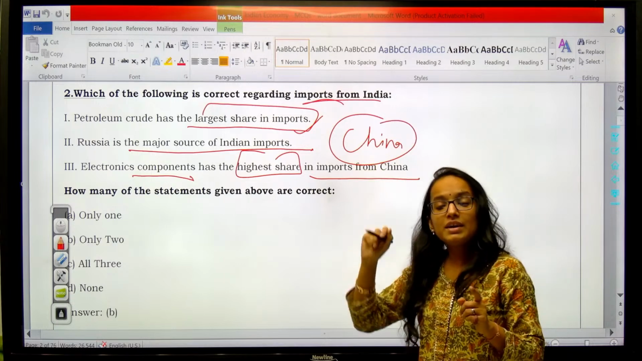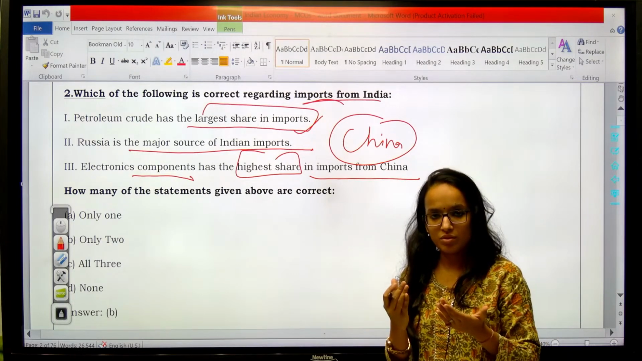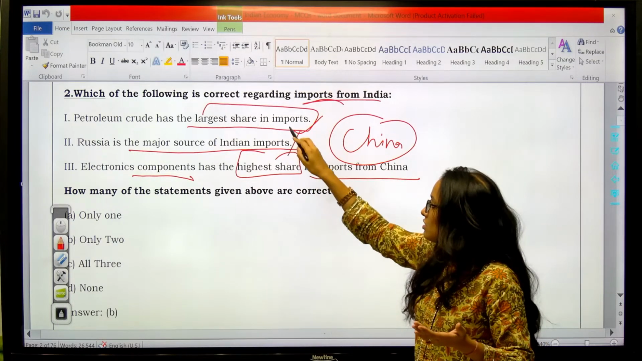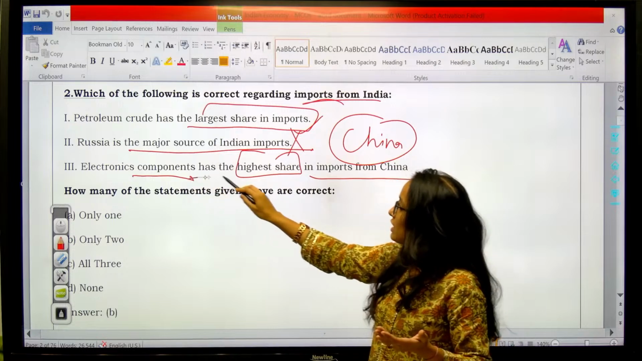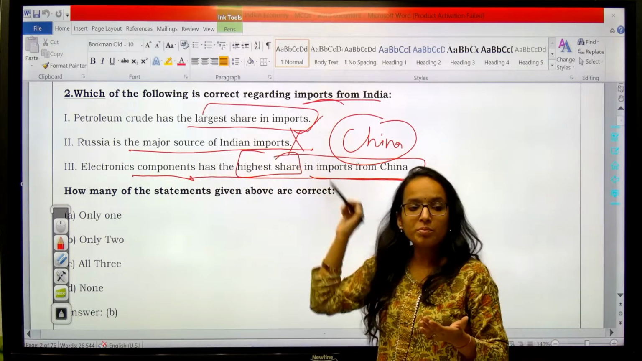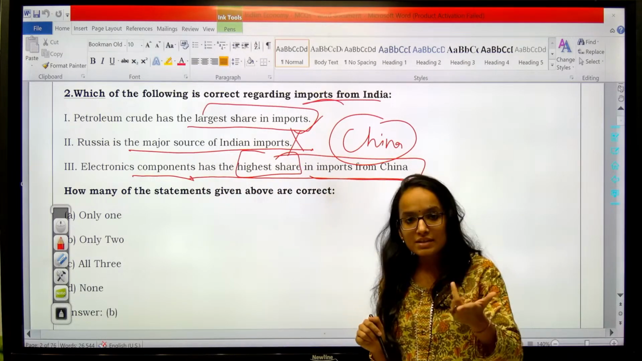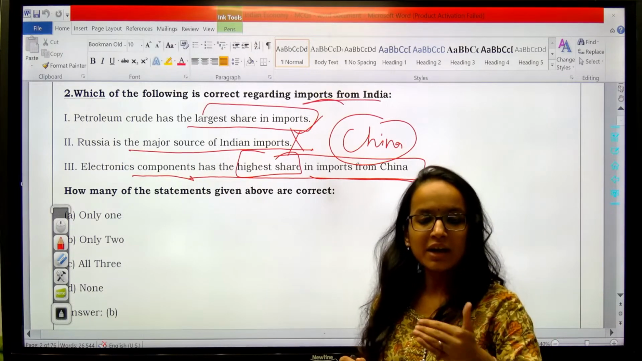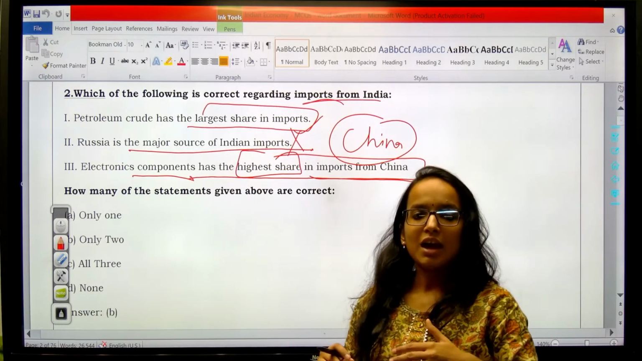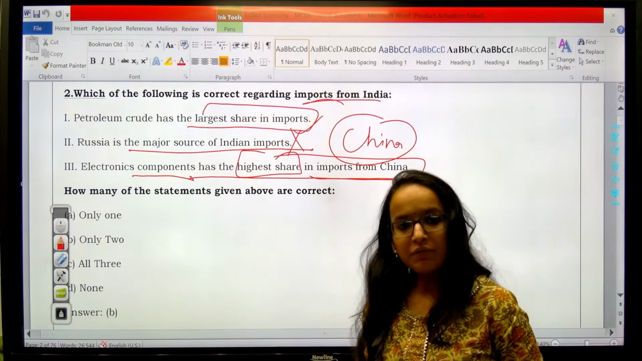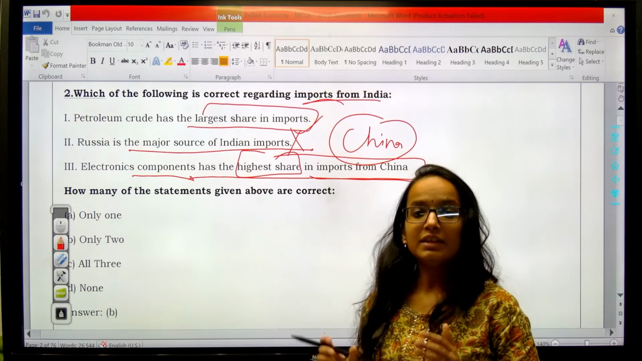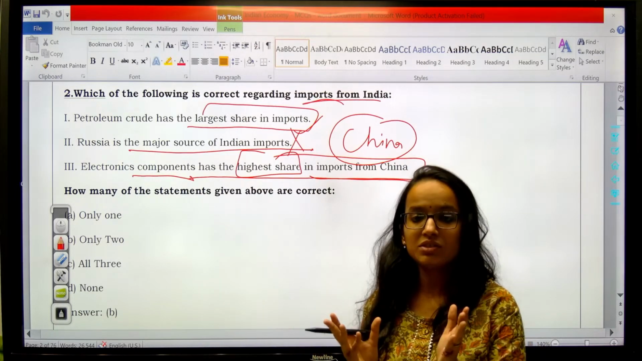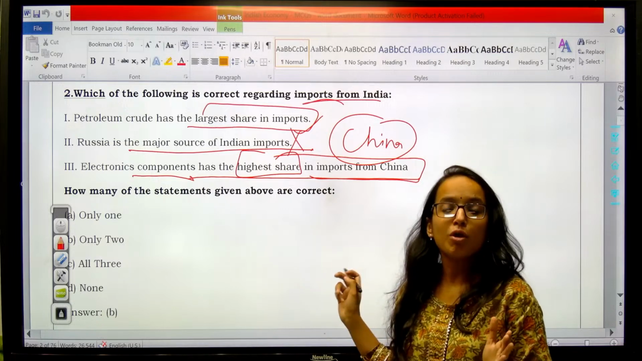From which country are we importing the most? Okay, so it should be China. This is wrong. Electronic components have the highest share in imports from China. Yes, so all the imports which we do from China in our trade relation with China, among all the products which are imported from China into India, the largest share is of electronic components.